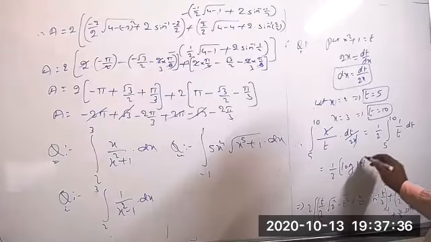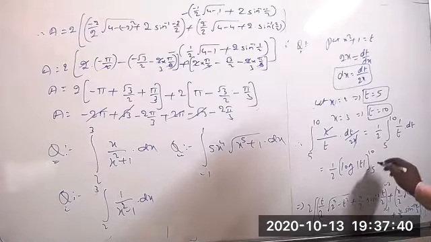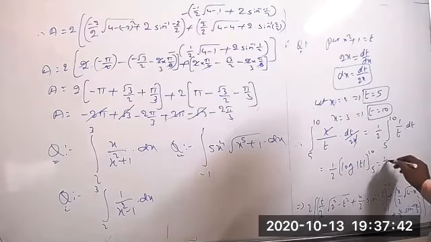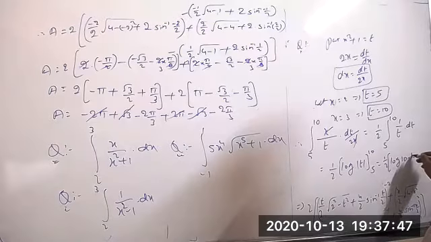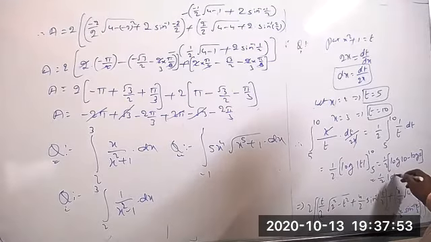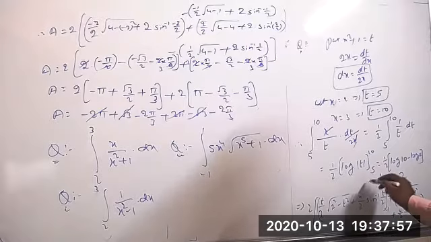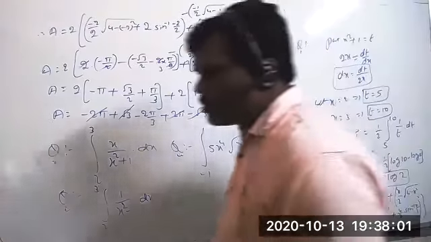Here also clearly you can write, now the limits will be 5 to 10. Now you can take upper limit minus lower limit. So 1 by 2 into log 10 minus log 5. So the answer will be 1 by 2 into log 10 by 5, equal to log 2. This is the final answer. Okay. 1 by 2 into log 2.